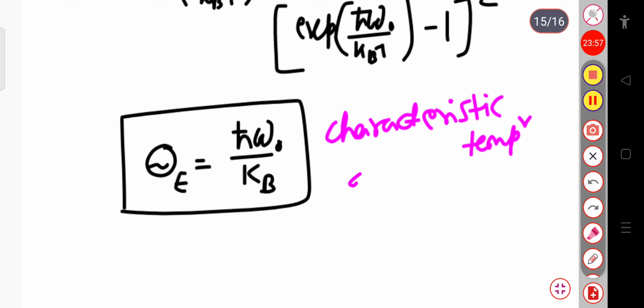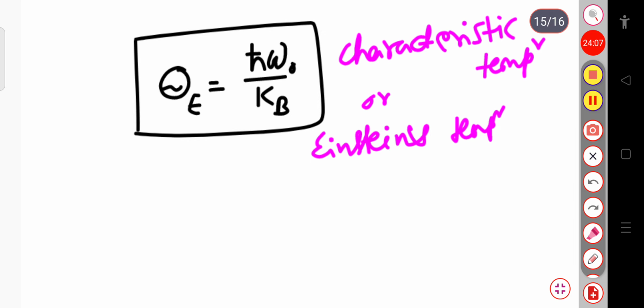Or simply we can write ħω₀ equal to k_B into Θ_E. This is capital theta.